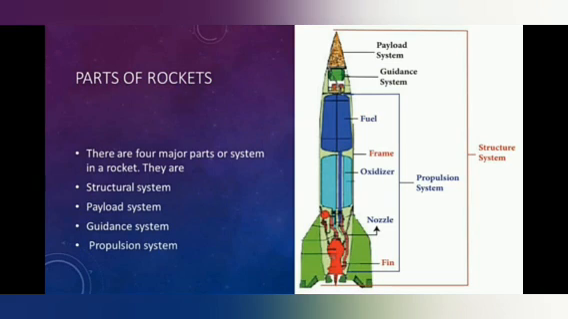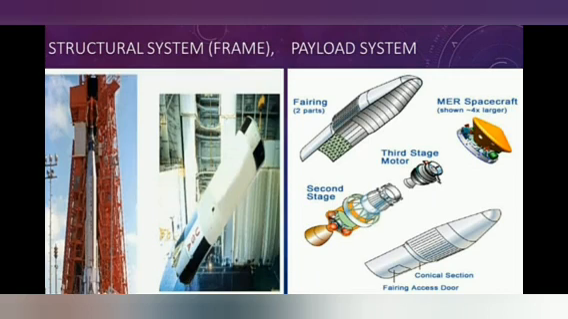So the first system is the structural system, also known as frame. The structural system is a frame that covers the rocket. It is made up of very strong but lightweight materials like titanium or aluminium. Fins are attached to some rockets at the bottom of the frame to provide stability during the flight. So look at the picture, students.